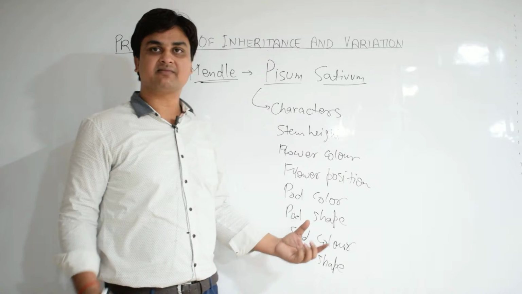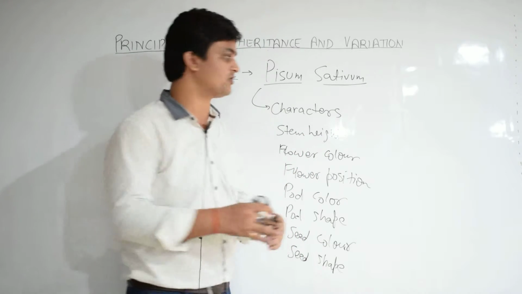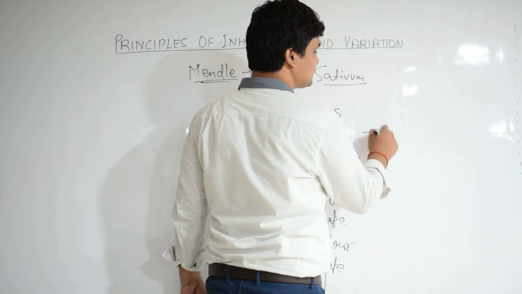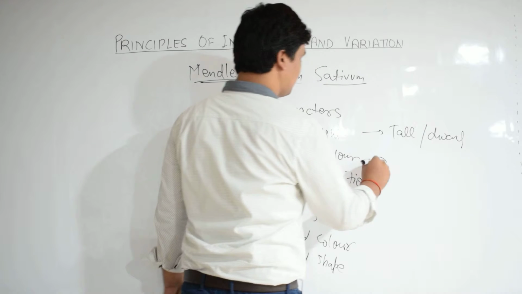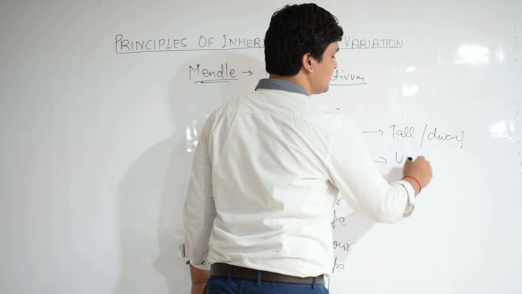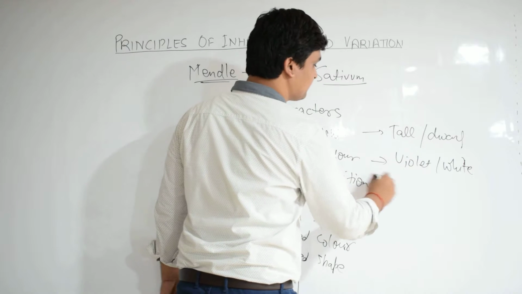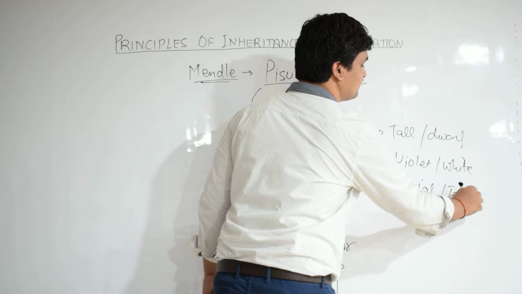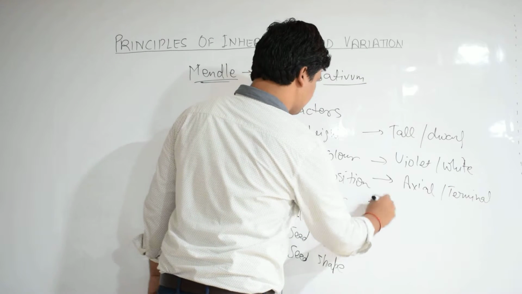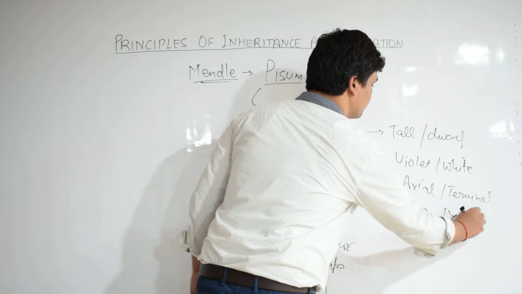Now these characters have their contrasting traits. That means each character has 2 variations. For stem height we have tall and dwarf. For flower color we have violet and white. For flower position we have axial and terminal. For pod color we have green and yellow.